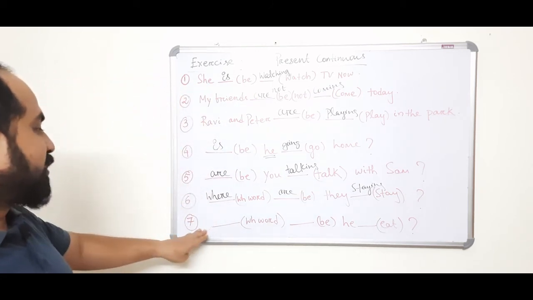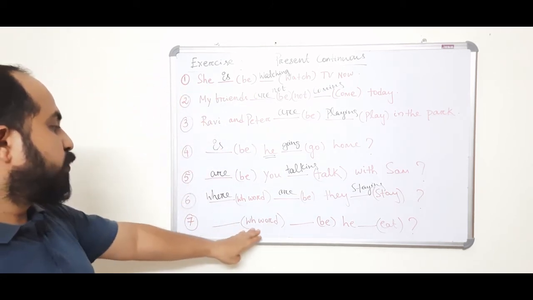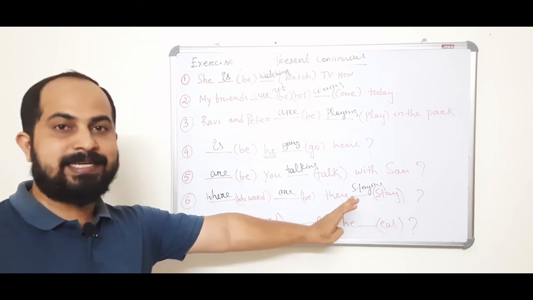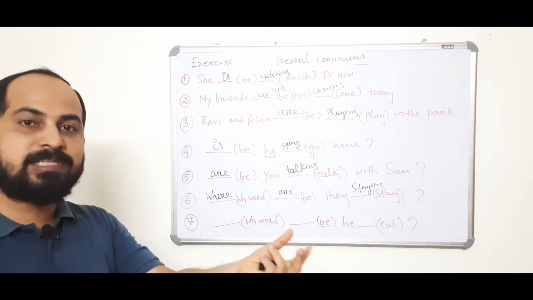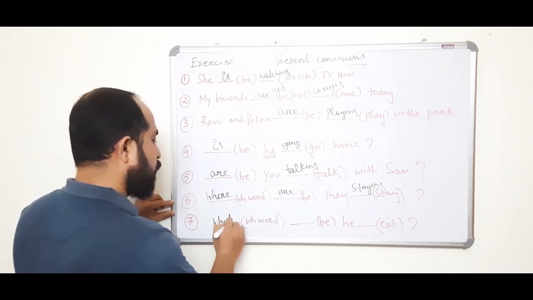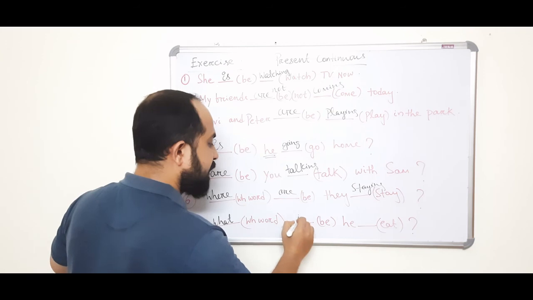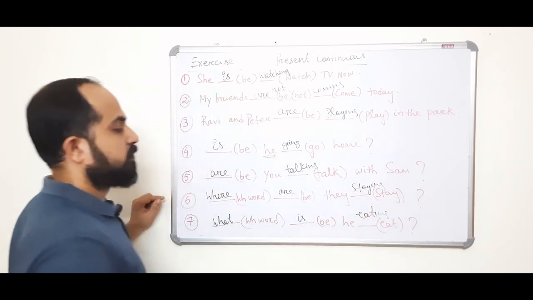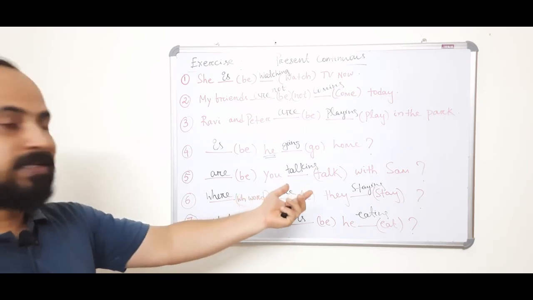The last question: WH word, be, subject is he, it. A particular thing, so what. What is he eating?